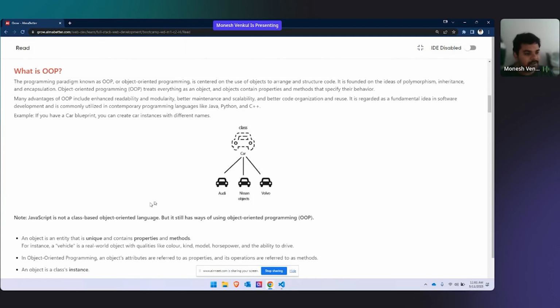If you take a BMW, a steering wheel; a Ferrari, a steering wheel; a Tesla, a steering wheel. The similarities will be the same, like the seats and all. These things are called a blueprint. Why do we call it a blueprint? Because using this blueprint, the car companies try to manufacture cars on top of it. I don't know if you know this or not.